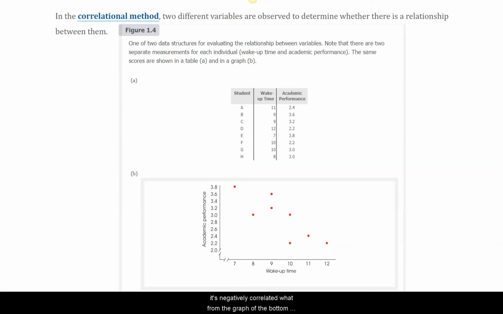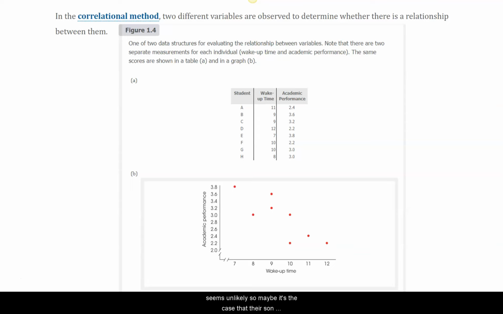Well, from the graph at the bottom, you can see that as one variable goes up, the other goes down. So as people wake up later, their academic performance goes down. It seems reasonable to assume that that could be true. So, by the way, who knows the reason why that may be? This is a tough thing about correlations. Is it the case that sleeping somehow renders a person less capable?